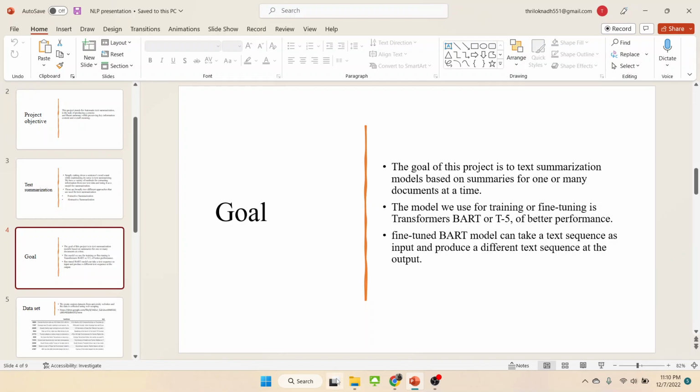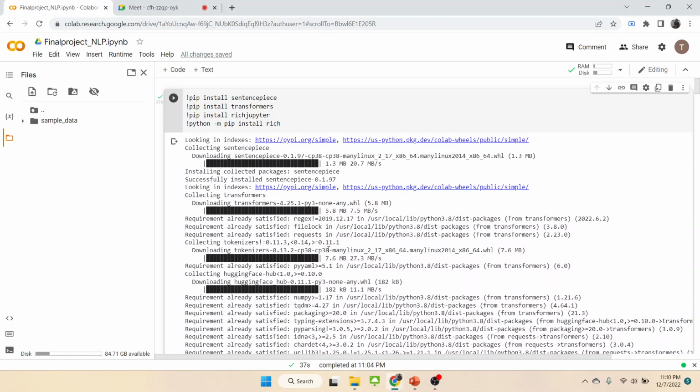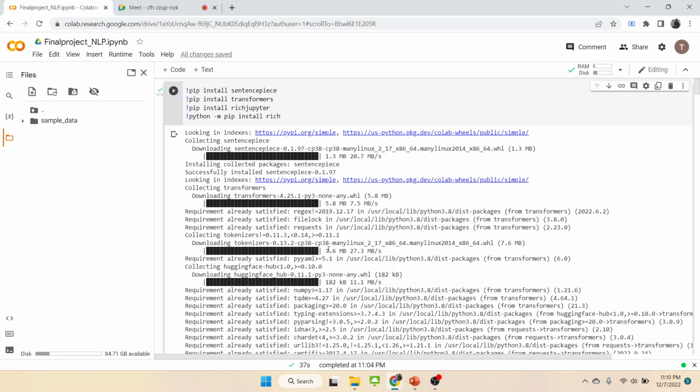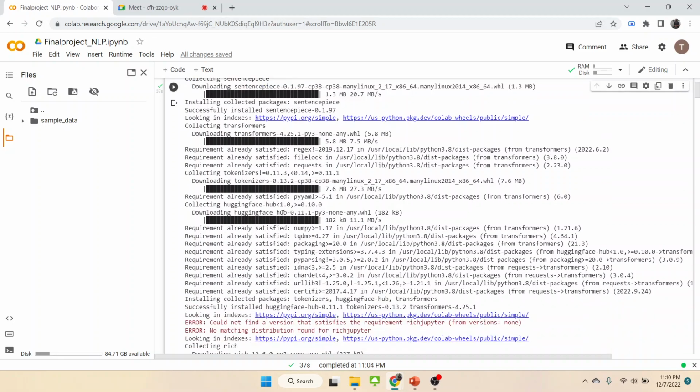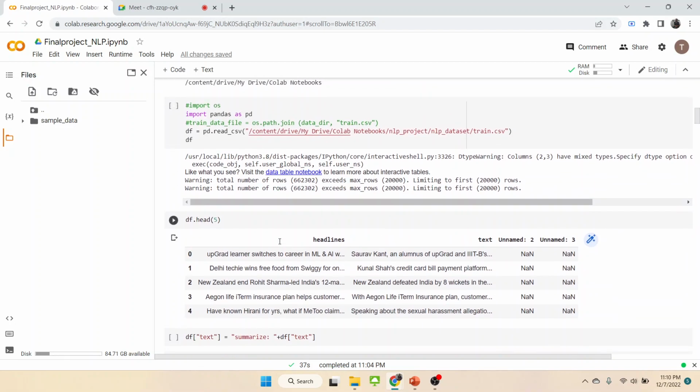Hello, this is Yashwan. The goal of this project is to build a text summarization model that produces summaries for one or many documents at a time. Here we solve the text summarization problem using a pre-trained neural network model, which is T5. We are using libraries like PyTorch, Transformers, and Python.